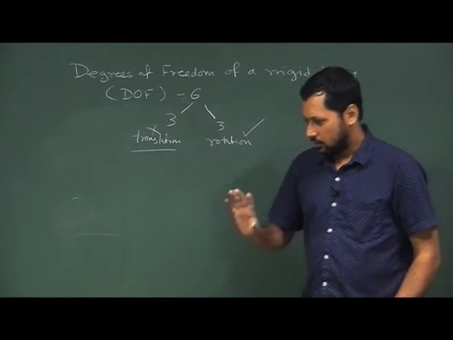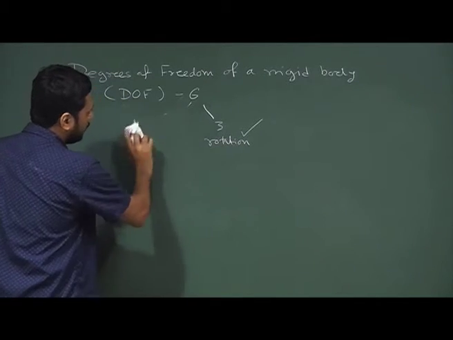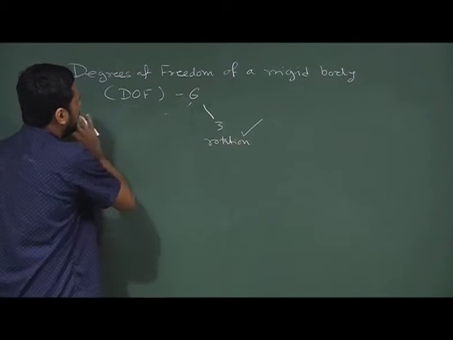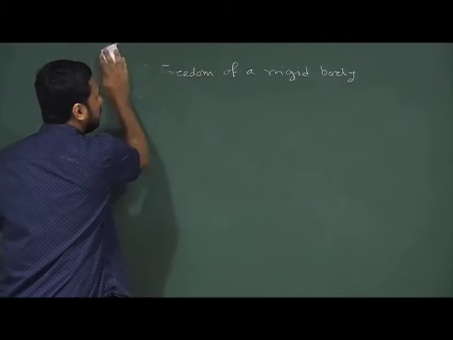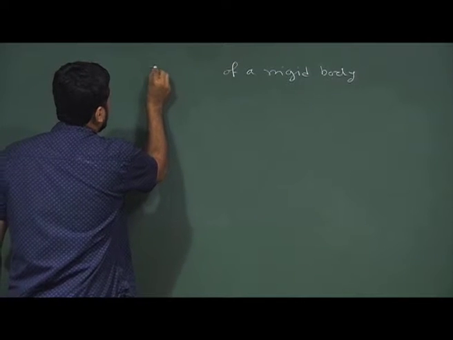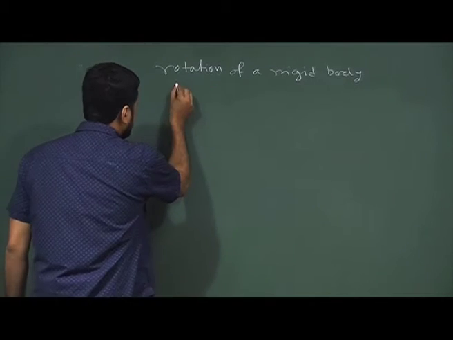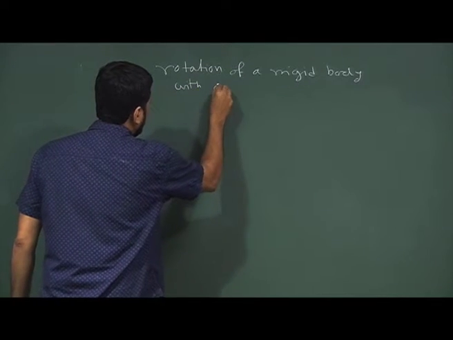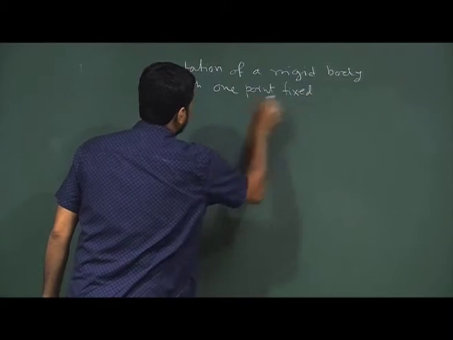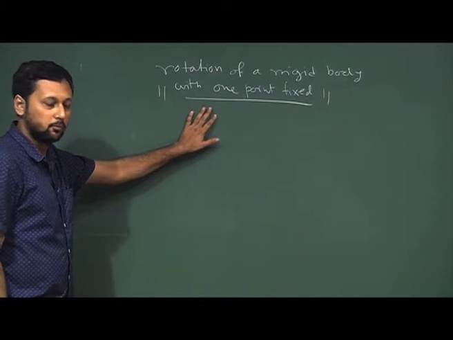But right now we will just discuss the general rotational dynamics of a rigid body. Out of those 6, 3 we will never consider, we will consider only these 3. So, we will just change the topic from degree of freedom to rotation of a rigid body with one point fixed. So, this is the brief description of what we are going to do now.